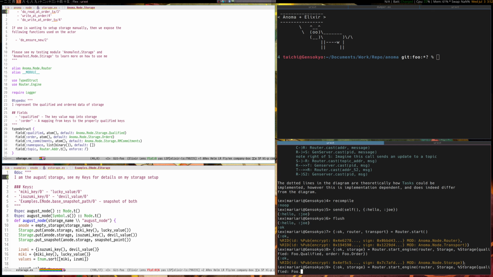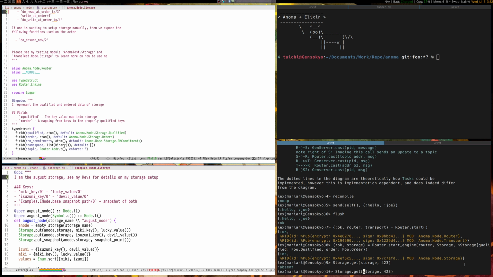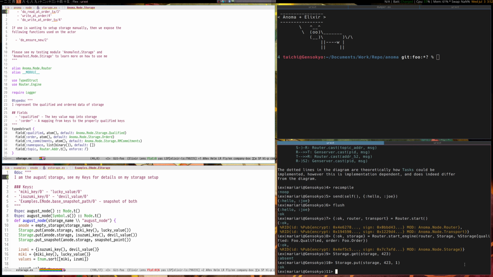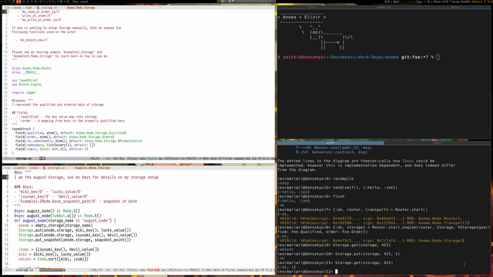For example, if I were to send it a get, so let's say we do storage.get, note that I can autocomplete the arguments. It looks like it accepts the key. It's absent because it's not there, but if I change it to put, it expects the key, then a value. So let's say it's now 1. And now when I get it, I get back a result, okay, 1, which is kind of nice.